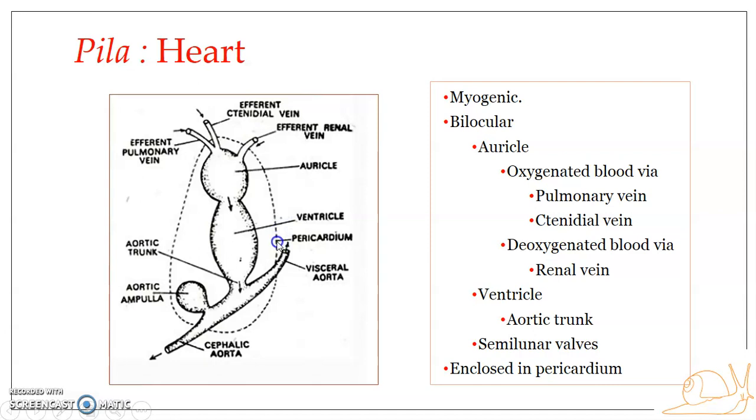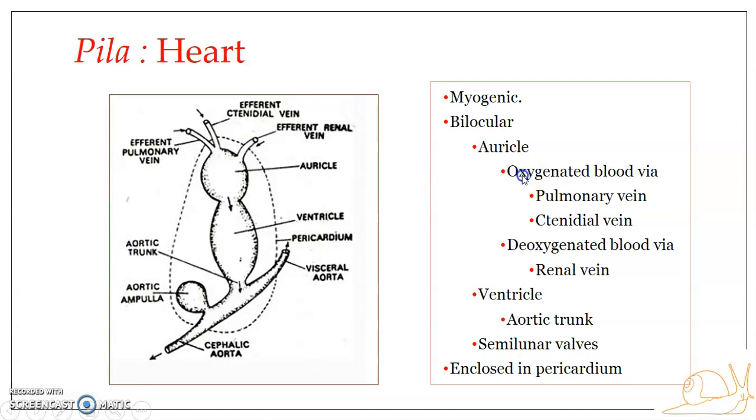The pericardial cavity represents a true coelom as it communicates with the kidneys, and in the embryonic stage, the reproductive cells develop from its wall. So the pericardial cavity is considered to be a true coelomic space.